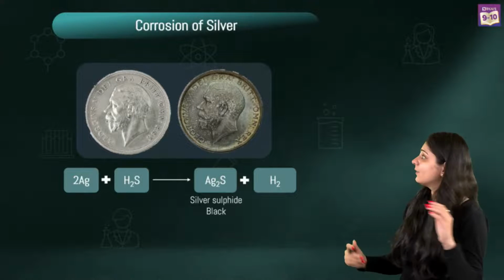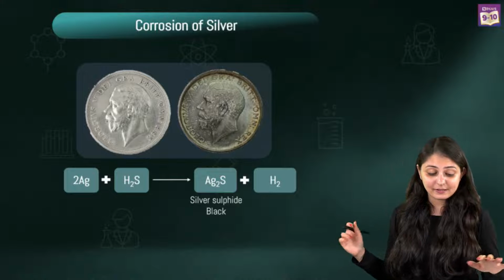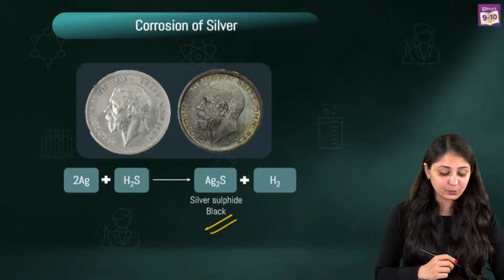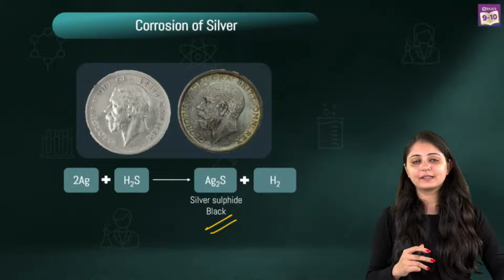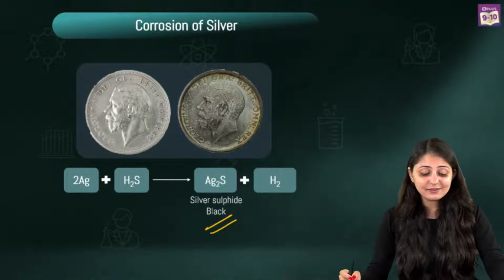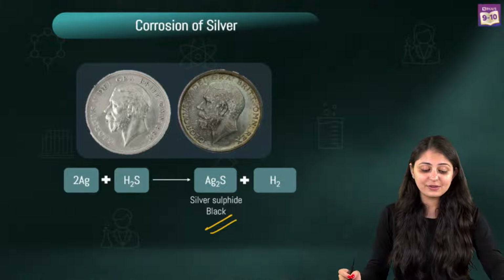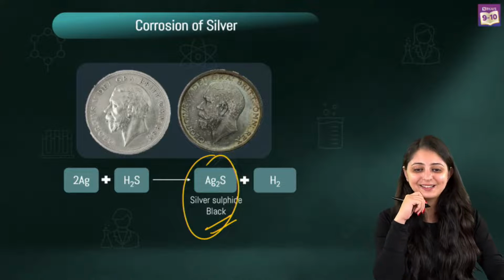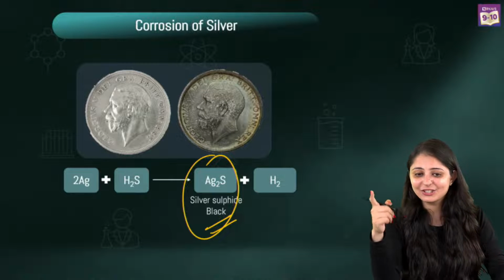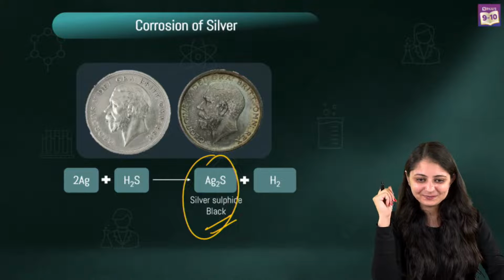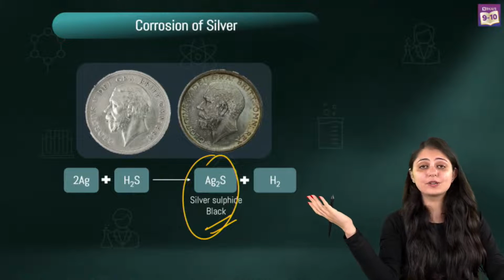This tarnishing of silver that is happening, right? And it's leaving the surface black. So we've got silver that's reacting with hydrogen sulfide, that's H2S, and giving you silver sulfide and of course hydrogen. So this silver sulfide is what is black in color. Yes, tarnishing is taking place. Silver corrosion, all right. Yes, sulfur in the atmosphere can also cause it.